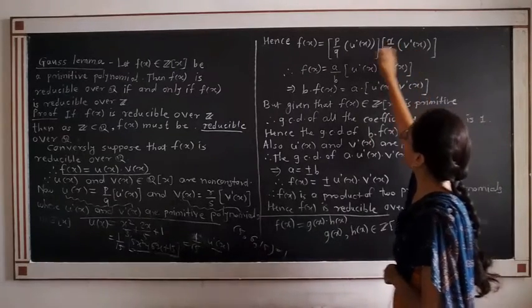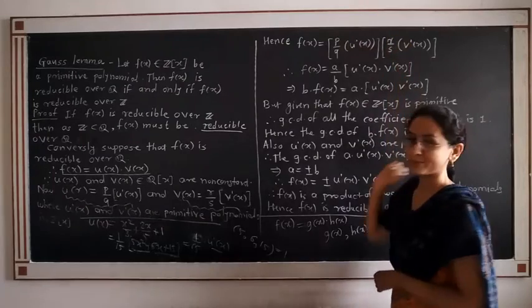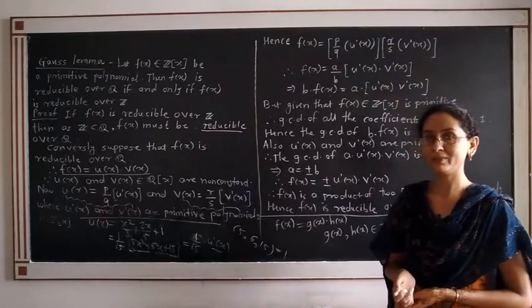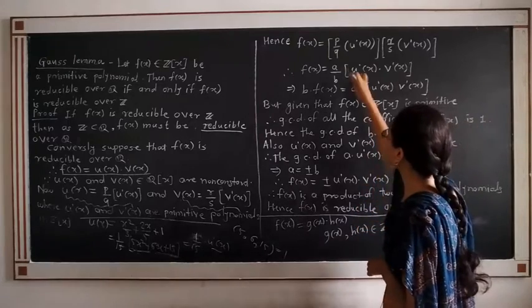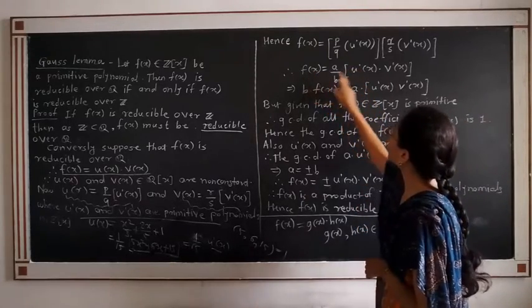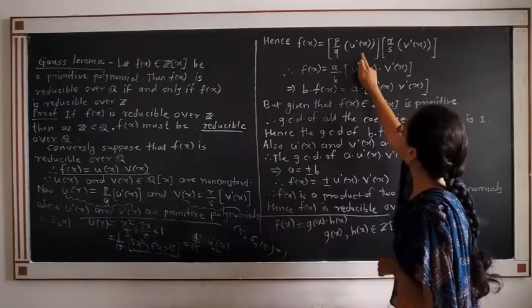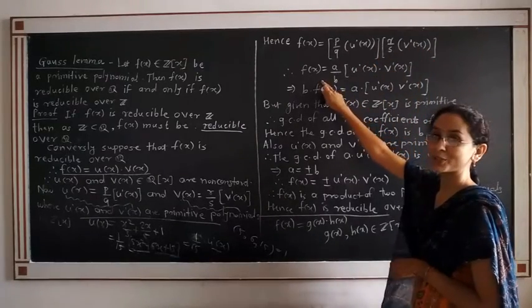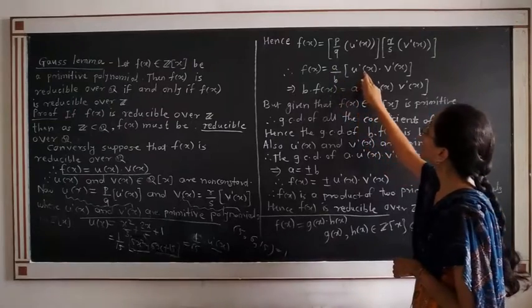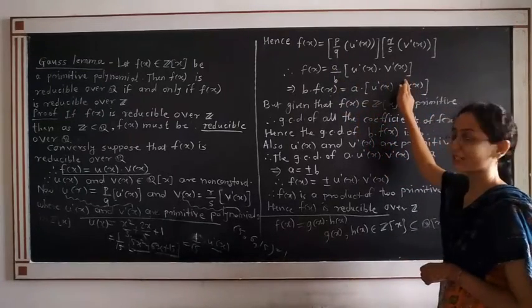Now take the product of p by q and r by s. The product of rational numbers will again be a rational number. Call that rational number a by b. Therefore, f(x) is equal to a upon b into u dash x into v dash x.